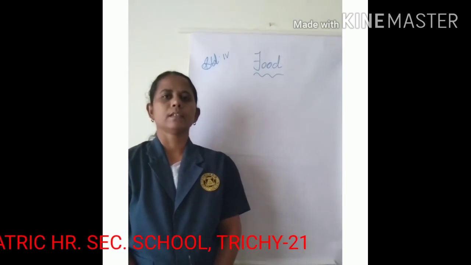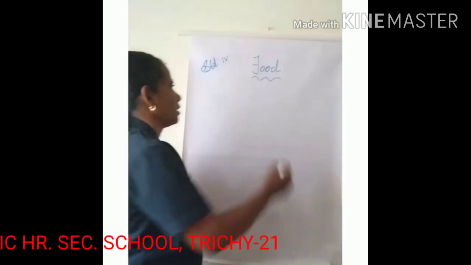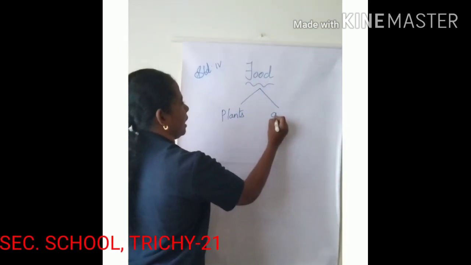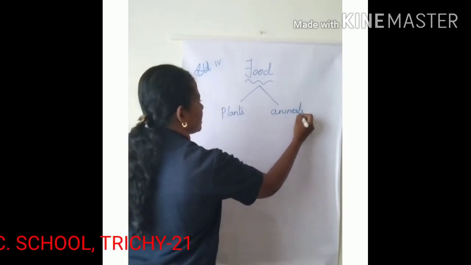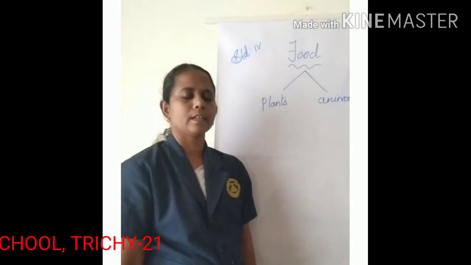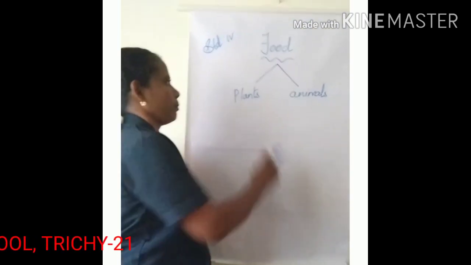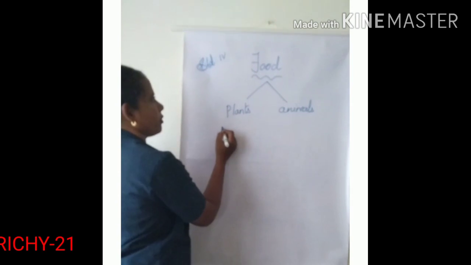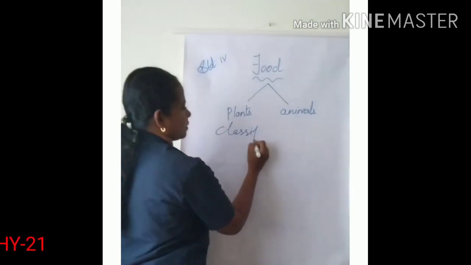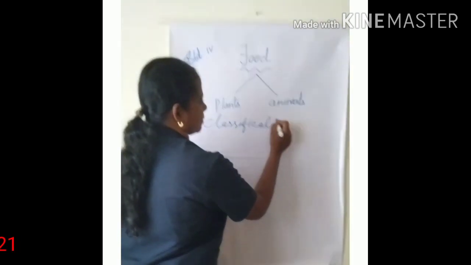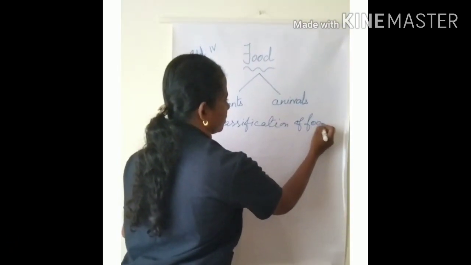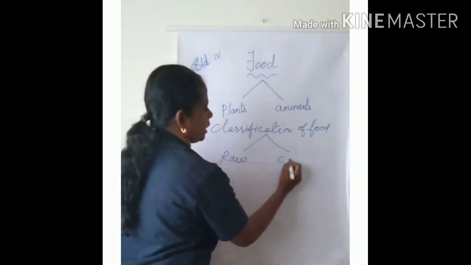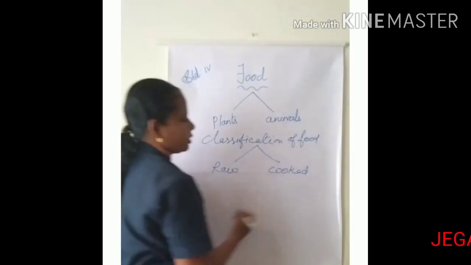Food has two main sources, plants and animals. Next, classification of food. We have two types, raw food and cooked food.